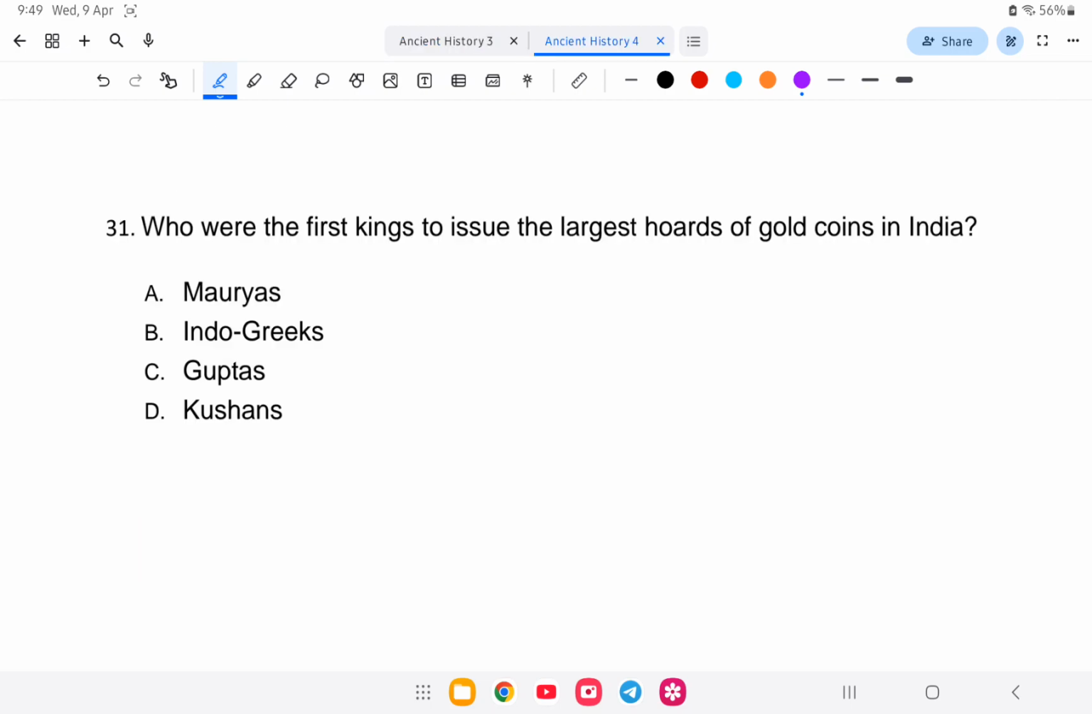Who were the first kings to issue the largest hoard of gold coins in India? So kun issue first king do means gold do lokainarka means largest hoard issue means issue na gold coins to India. So it is the what? Option number D, that is Kushans. So Kushans kando gold first issue kurse. Let us study in detail about this.